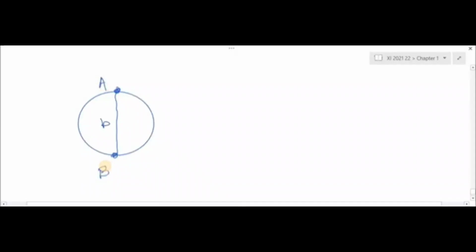We take any two locations on the Earth's surface. Suppose one location is A, where my house is. I observe a planet from my house. And at B, suppose the same planet is observed by you from your house. So two different locations are there: A is at my house and B is at yours.